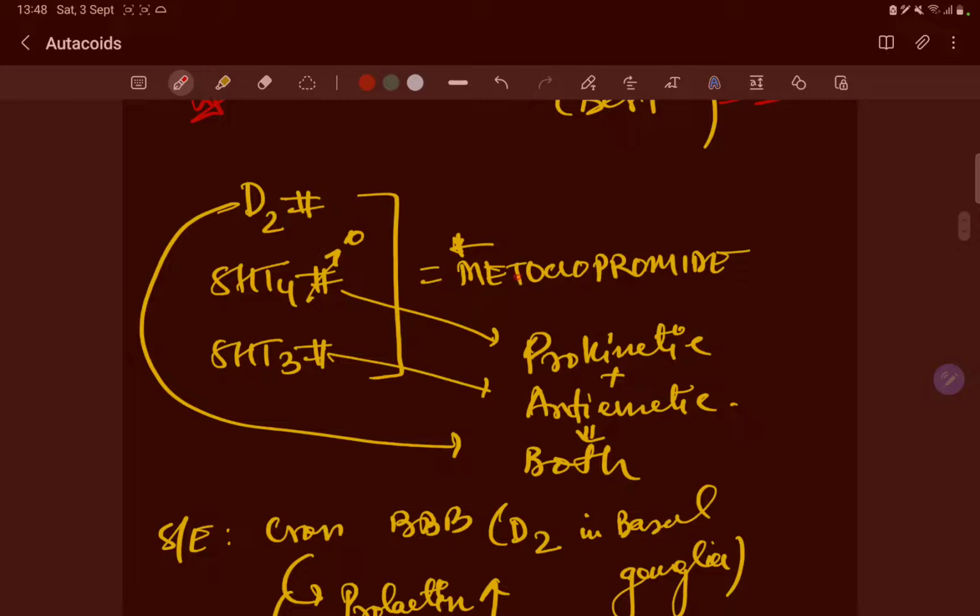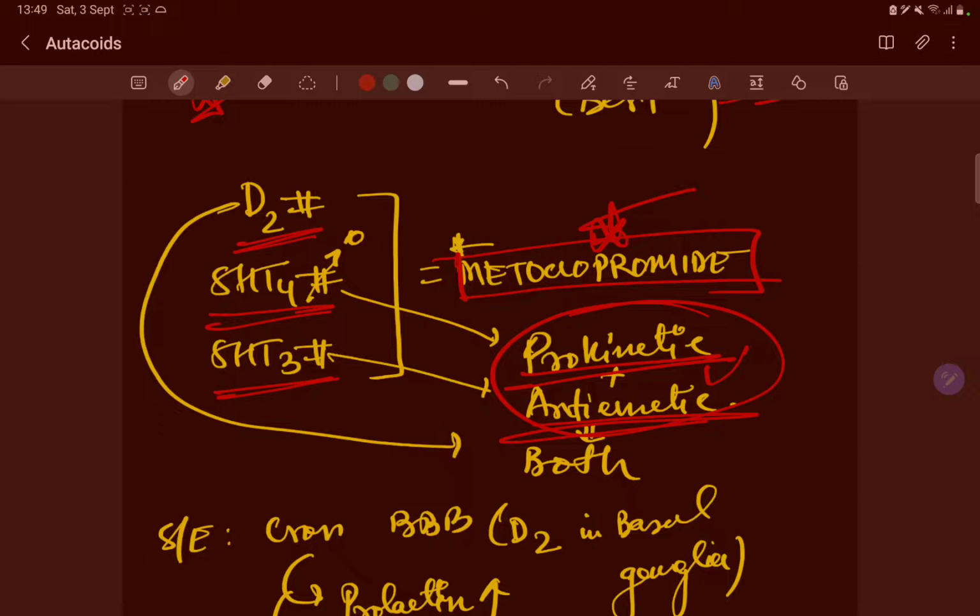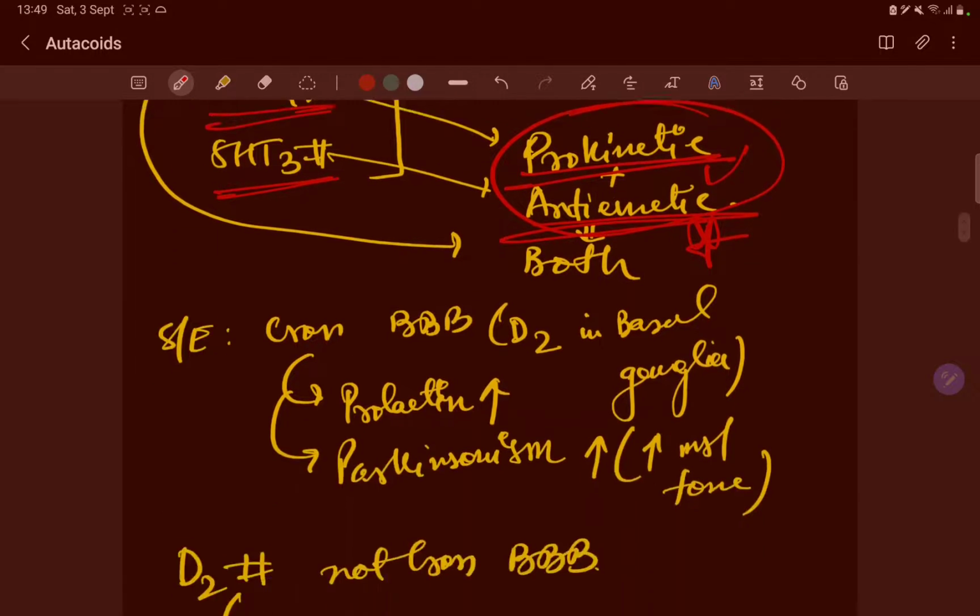Now, the thing to understand is the drug metoclopramide. Metoclopramide is an excellent drug to understand: it is a 5-HT3 antagonist, 5-HT4 agonist, and D2 receptor antagonist. Okay, so ultimately it will be a prokinetic drug and an antiemetic drug. Yes, it has both roles. It is a very common drug to understand.